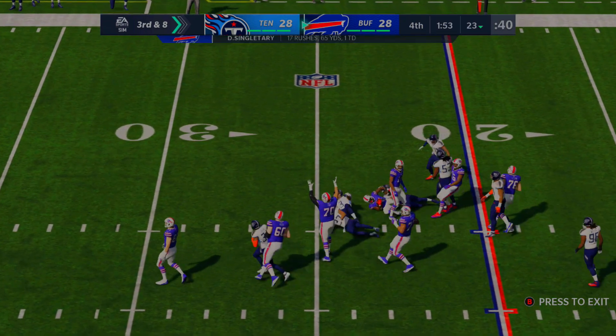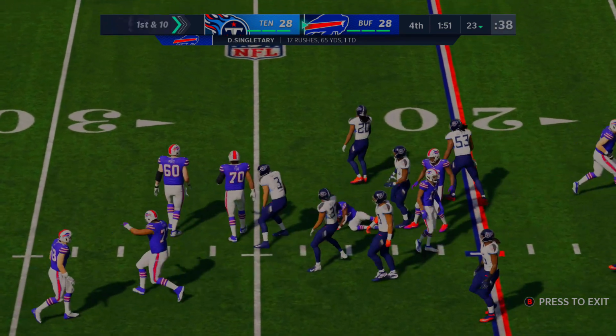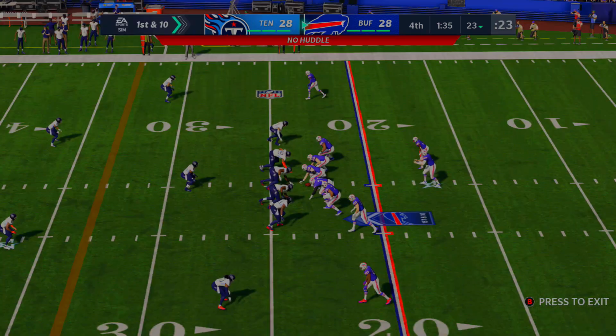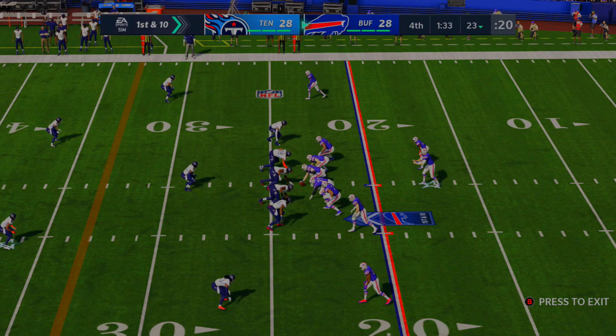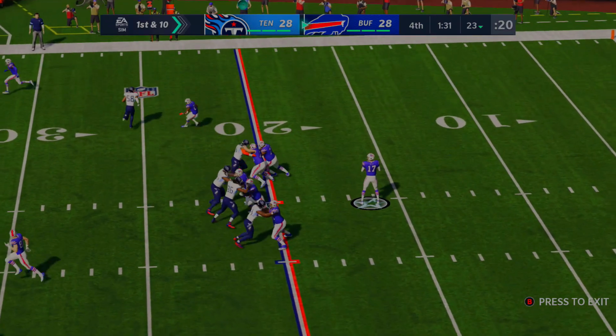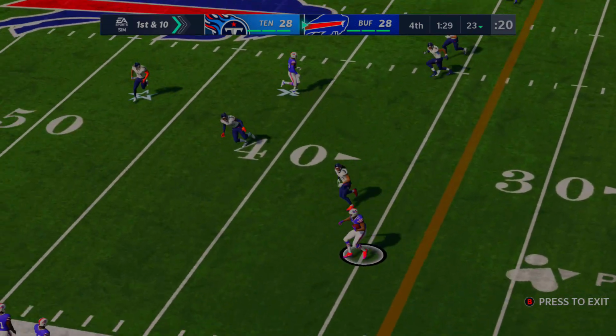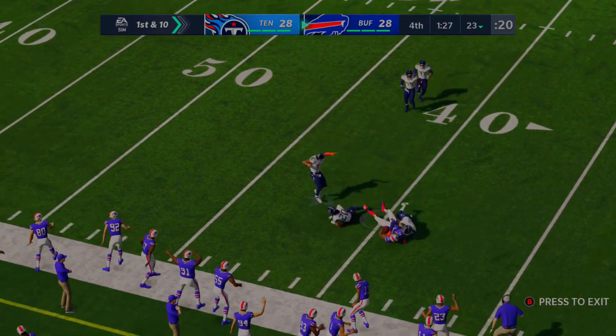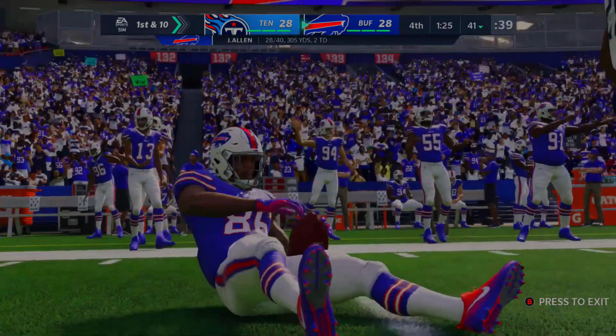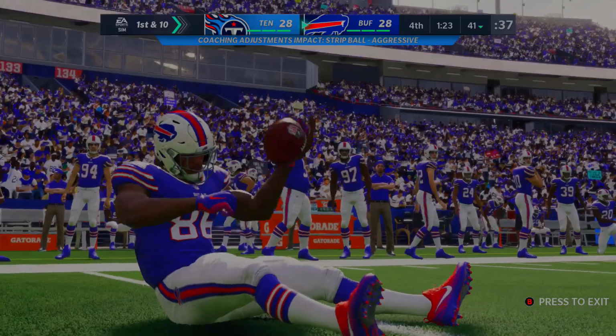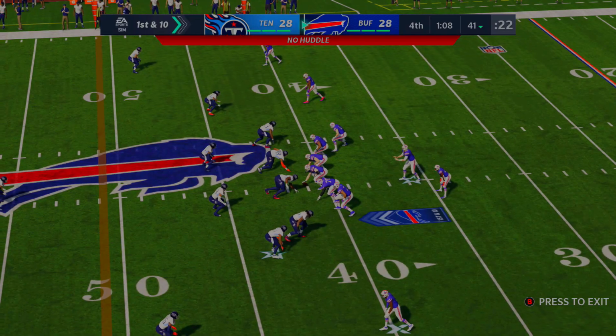And what a good run right here by Devin Singletary, which will punch the Bills up to the 23-yard line, getting out of their own territory. Looking to go on a final minute drive is Josh Allen and the Bills offense, as they have a tie game right now. This one's going to be another completion. This one's going to go to the 40-yard line now, as they're down to 1 minute and 20 on the clock. 41 is where they sit. New set of downs, 1st down and 10 for the Bills.